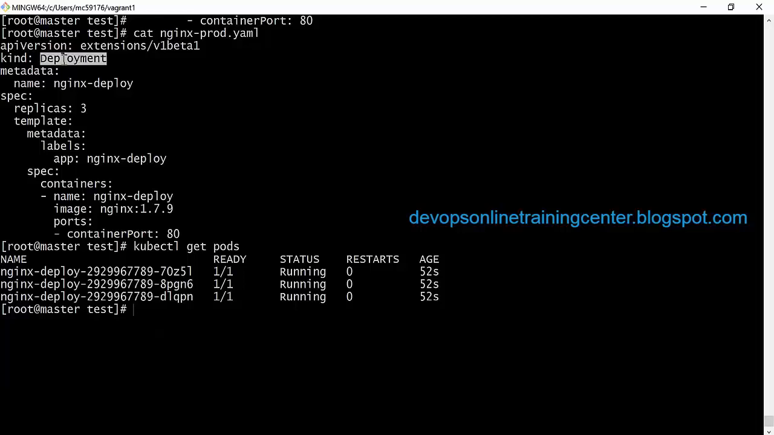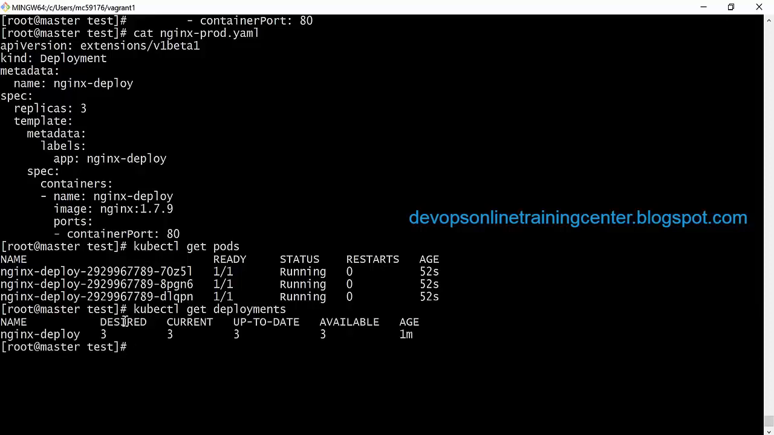Yeah, here we mentioned kind is deployment, or we can specify it as a pod. If it is a deployment, it is highly available. So this is the desired state. So there are 3 pods. You can also specify kubectl get deployments. If you see, nginx deploy is the name, desired is 3, current is 3, up to date is 3, available is 3. So if I kill one pod, one deployment manually, it should create that automatically.